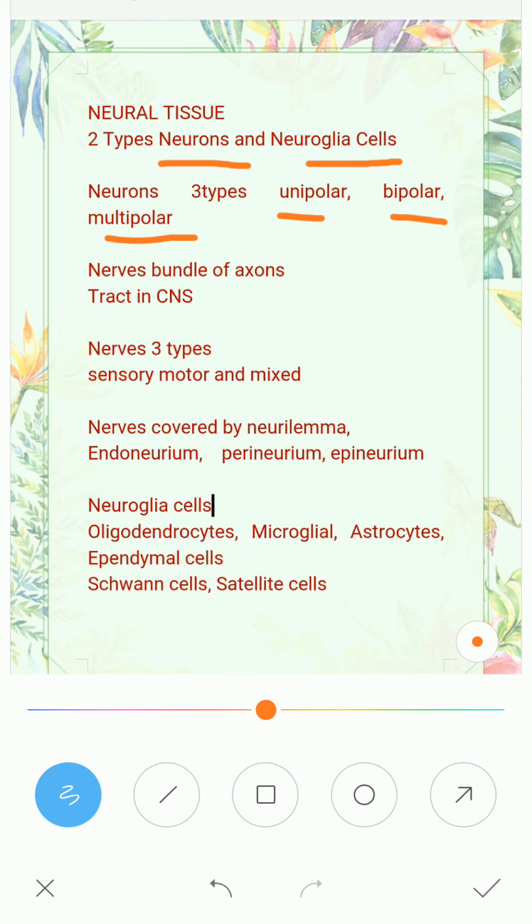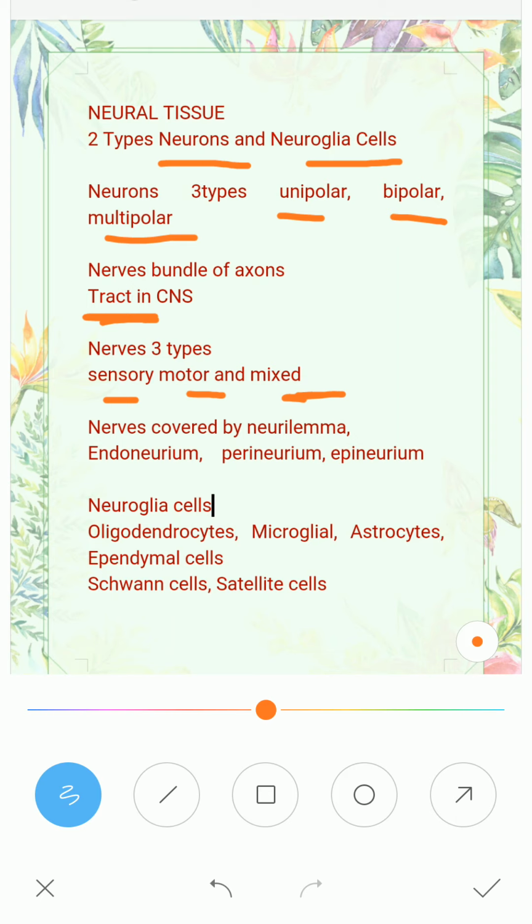Now nerves. Nerves means the bundle of axons. A bundle of axons is called a nerve. In the central nervous system, the bundle of axons is called a tract. Nerves are of three types. Sensory nerves, which carry the impulse from sense organs to the central nervous system, to the spinal cord or brain. Motor nerves, which carry the impulse from the brain or spinal cord to the effector organs, that is your glands or muscles. Mixed nerves do both, acting as sensory as well as motor.